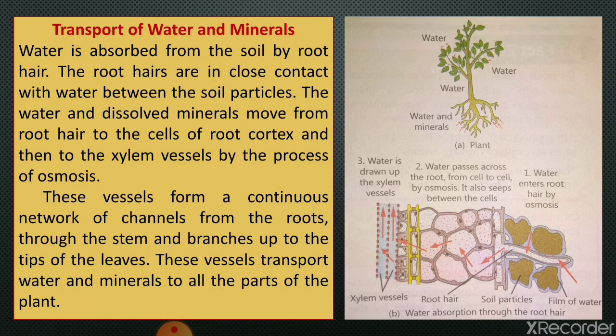The upward movement of water and minerals takes place through a pipe-like structure or channel present throughout the body, and these pipe-like channels are special cells, that is xylem vessels. Xylem forms a continuous channel that connects roots to the leaves through the stem and branches, and in this manner water and minerals are carried to the entire plant.